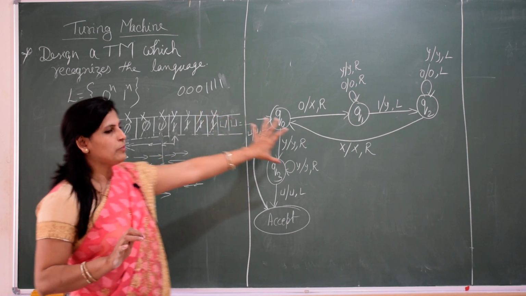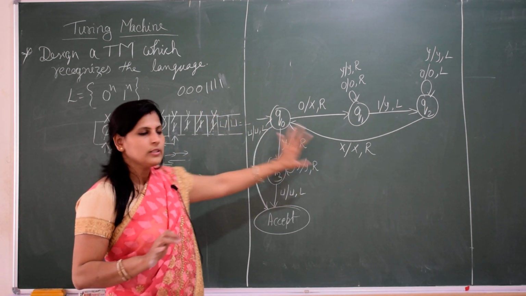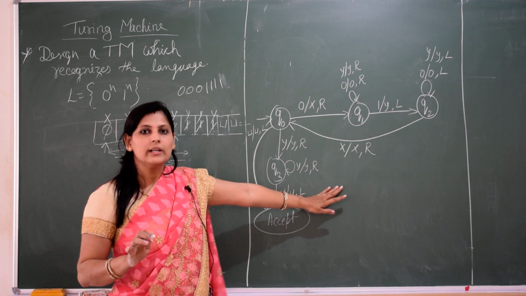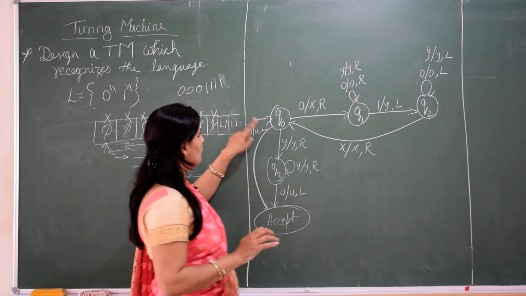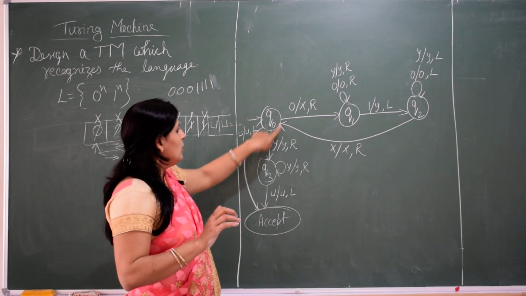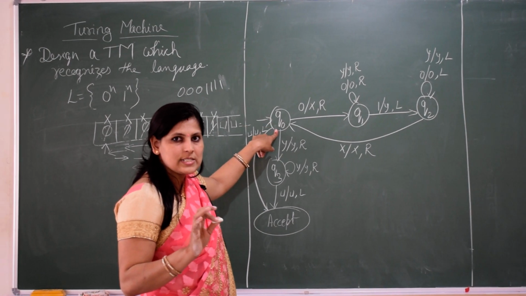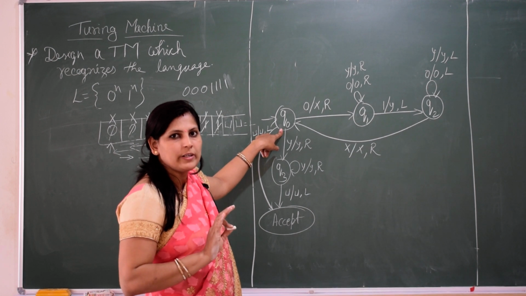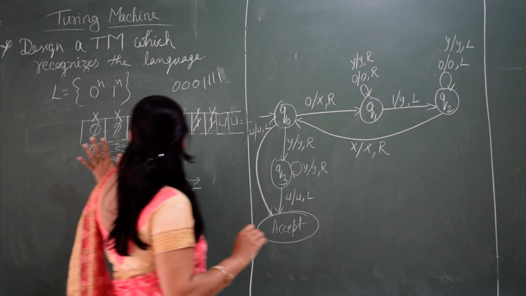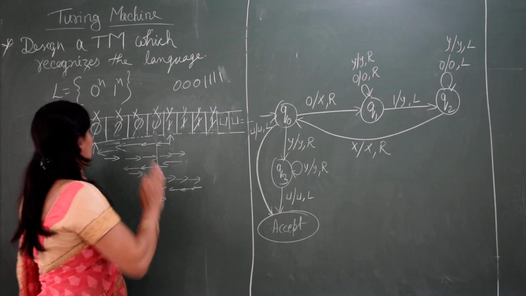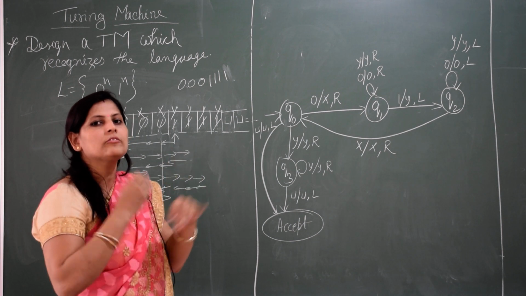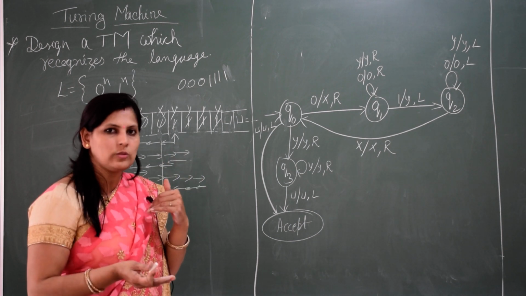Same thing will be represented over a graph. This is the way it works. We will see how it is represented in graphical form. That is Q0. We are at Q0, this is my start state. My first alphabet will be scanned. Over this, what is our pattern? Here, what was my pattern? If we got 0, we'll update it into X.